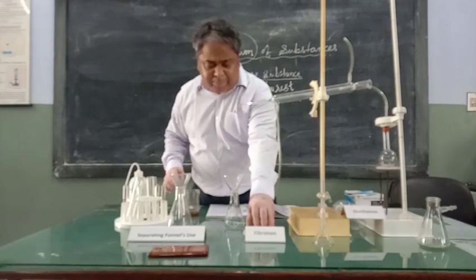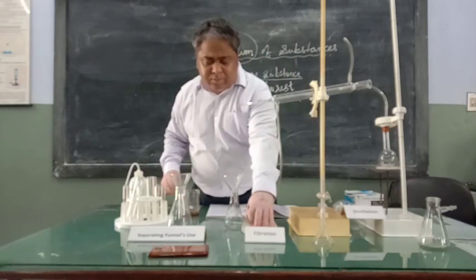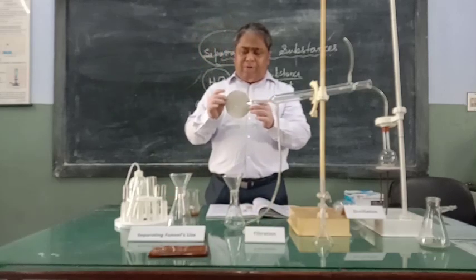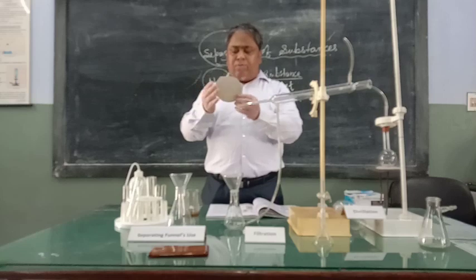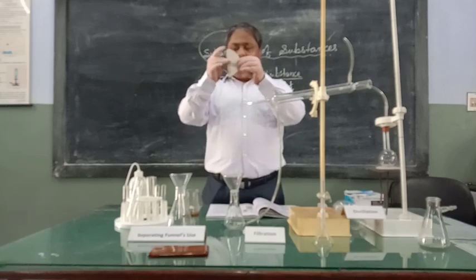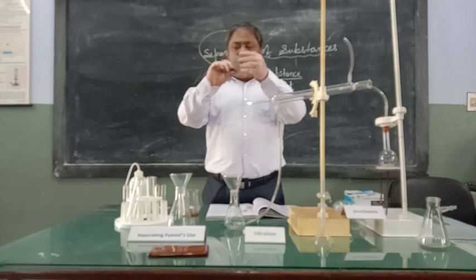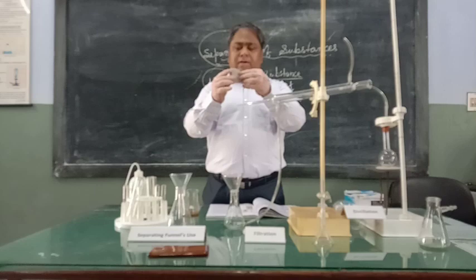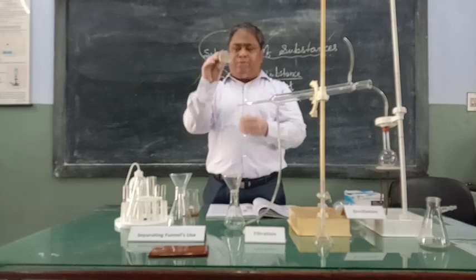We will take one filter paper. Now the process of using filter paper is like this. First of all, we fold the filter paper in half like this. Then we fold it this way, so that a conical pocket is formed.